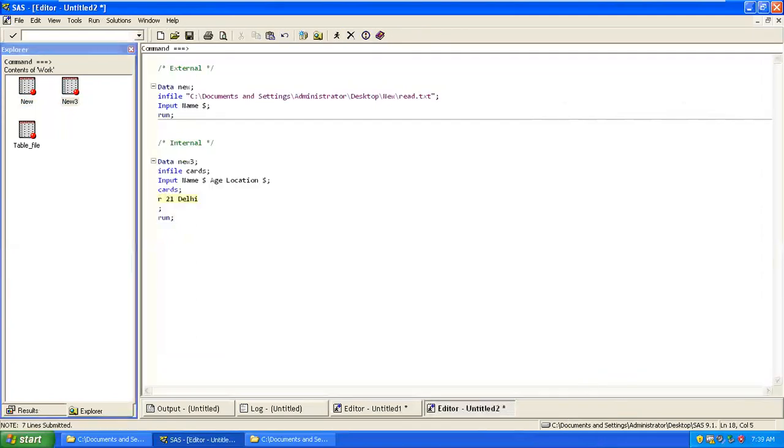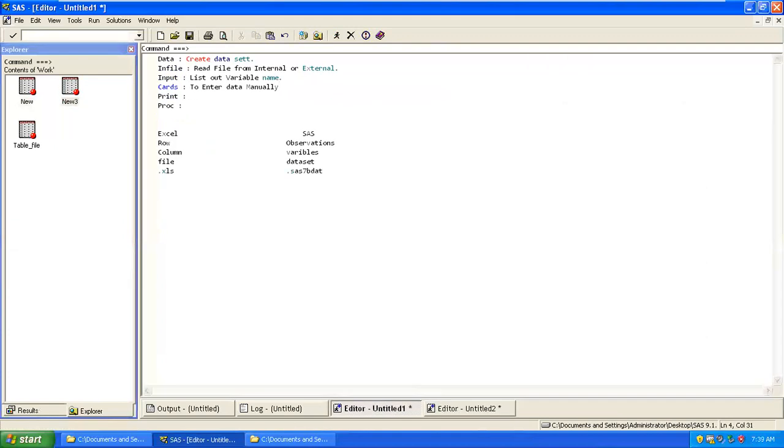Now we talked about how to enter data. Print is used to display, and run is used to execute. There is a keyword called run, and print is to display into your output window.